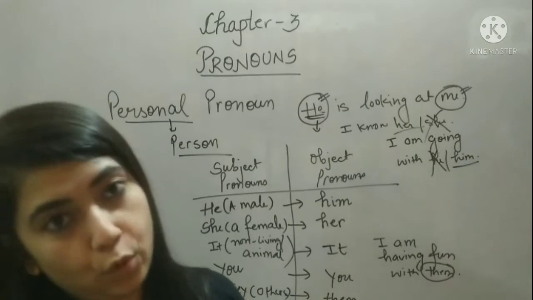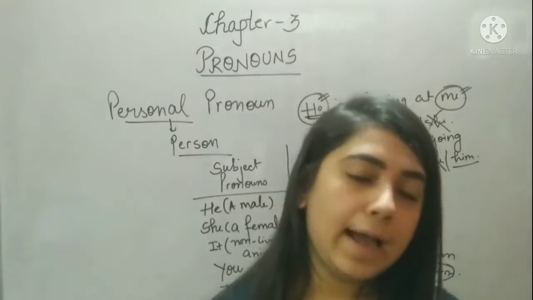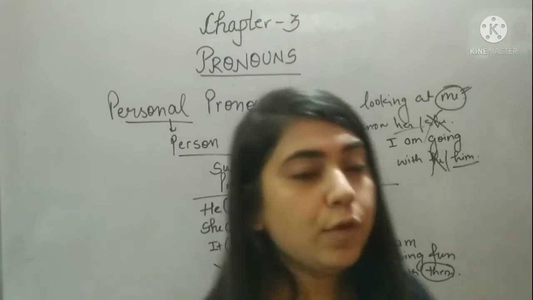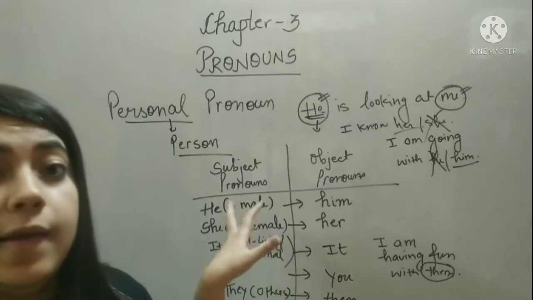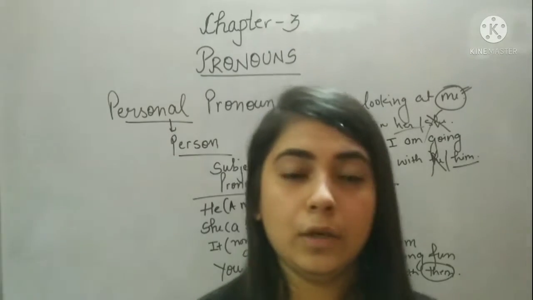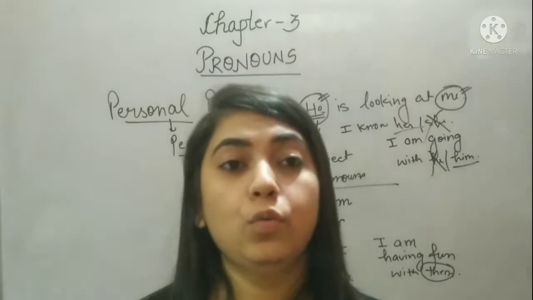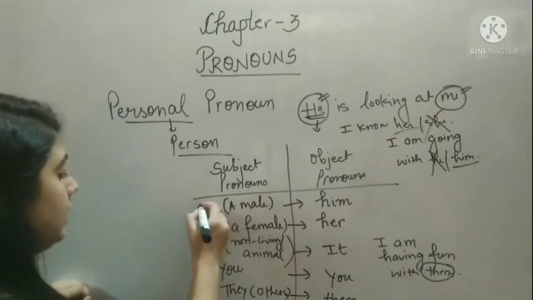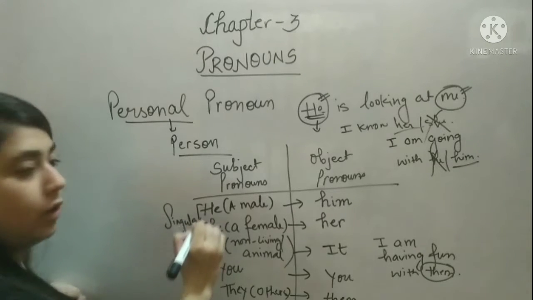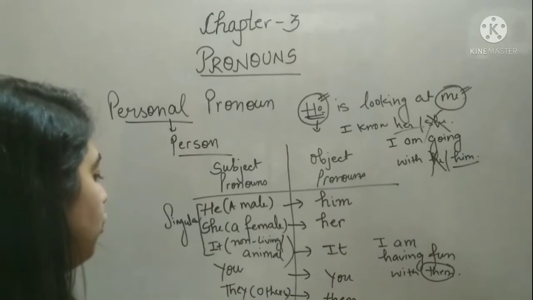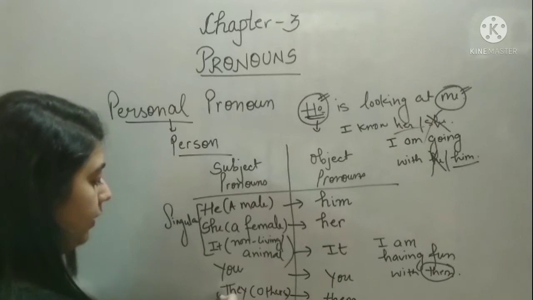Okay. If we want to refer to a male, in that case we use he. If we want to refer to a female, in that case we use she. If we want to refer to any non-living thing or any animal, in that case we use it. So these three are used as singular. Okay. But if we want to talk about plural, they and we are plural pronouns.